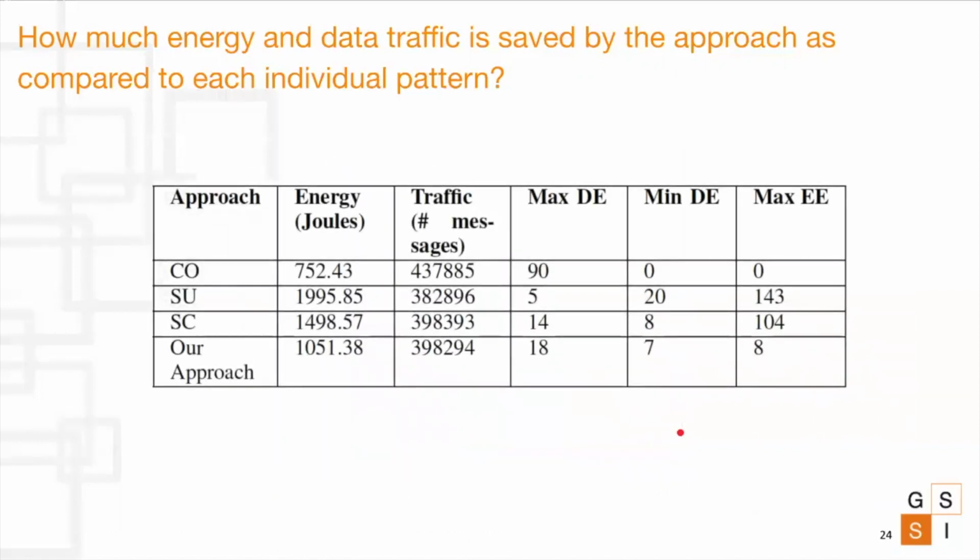Additionally, the table shows the energy consumed by each approach along with the data traffic for a period of 24 hours. The last three columns show the violation of data traffic and energy thresholds. So we can see that the violations while using our approaches are the least as opposed to the others.